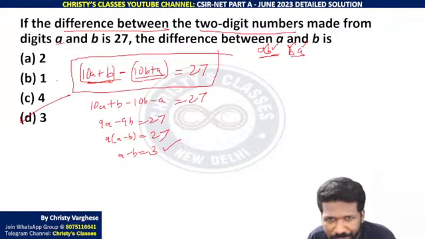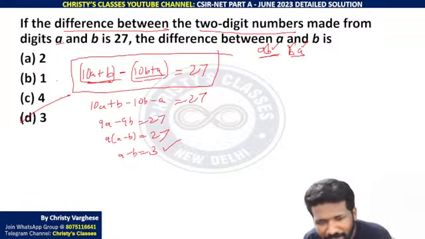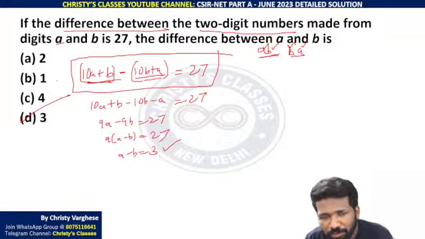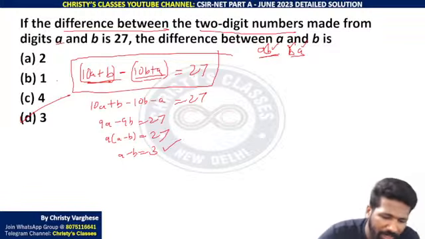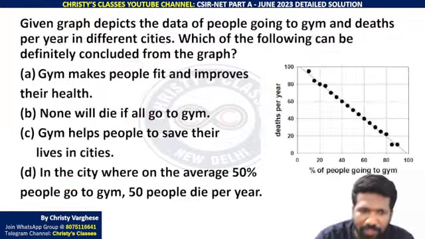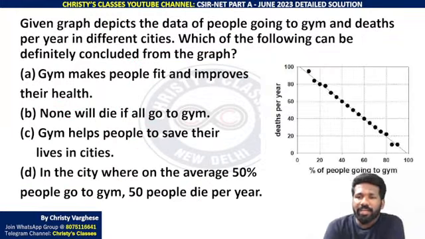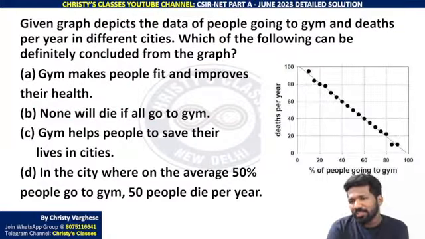Super easy, right? If you want, you can try by trial and error, finding the values of A and B which give you a difference of 27. But that may take more time. That's why we use the direct method. And this was a very good data interpretation question. I think a similar type of question came in November 2020.